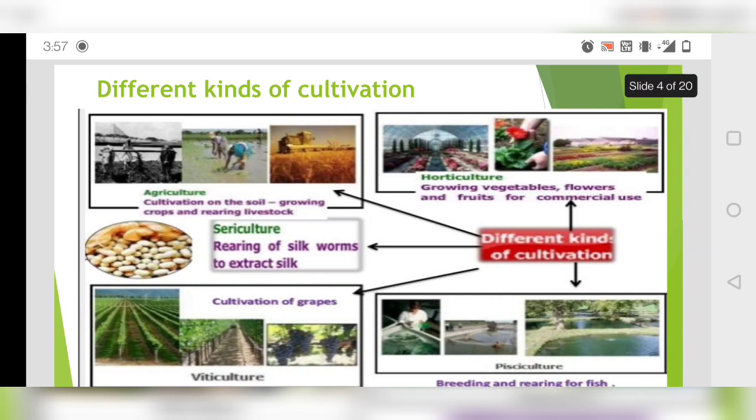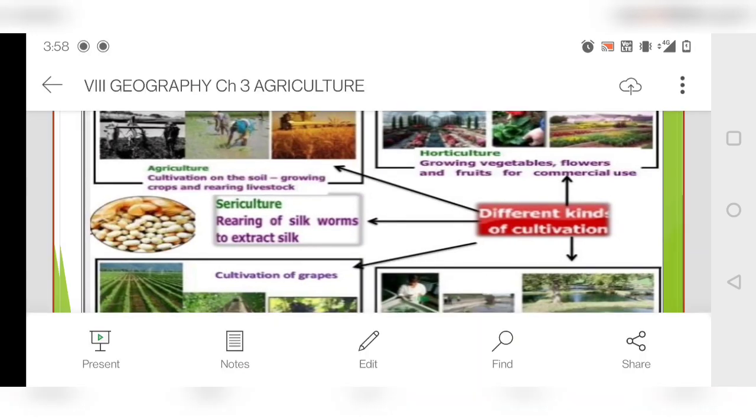Now we have different types of cultivation. As you know, cultivation is the word which we get from culture, right? In agriculture, agar means soil and culture means cultivation. So that cultivation is related to different things. It is the suffix for other words like agri. Here five words with the suffix culture are used, like agriculture, which is cultivation on the soil, growing crops and rearing livestock.